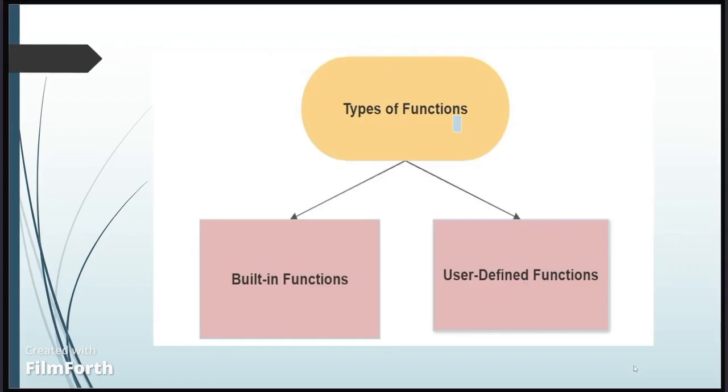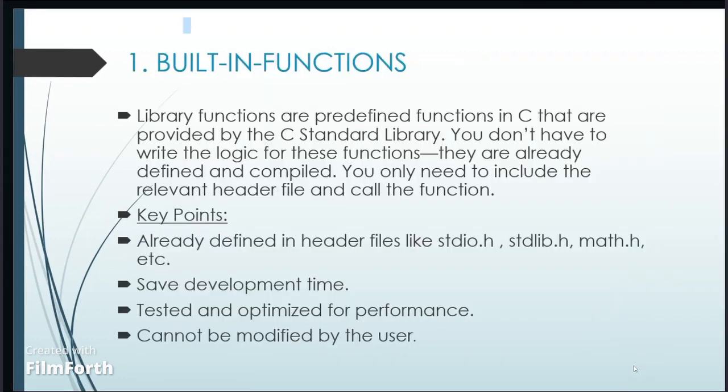Types of function. In C programming, functions are an essential part of structuring and organizing code. There are mainly two types of function: built-in functions and user-defined functions. Okay, now built-in functions. Built-in functions are the library functions.